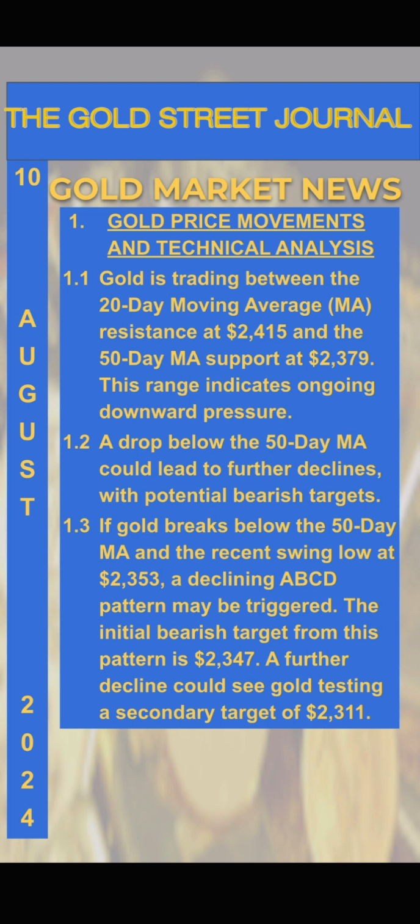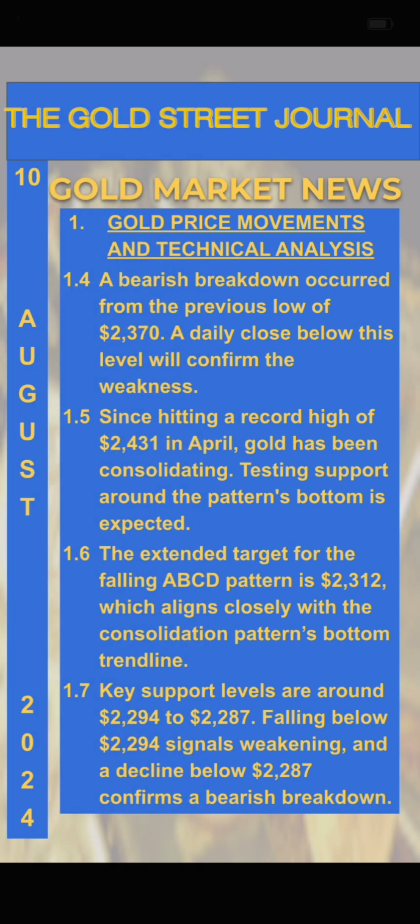If gold breaks below the 50-day moving average and the recent swing low at $2,353, a declining ABCD pattern may be triggered. The initial bearish target from this pattern is $2,347. A further decline could see gold testing a secondary target of $2,311. A bearish breakdown occurred from the previous low of $2,370. A daily close below this level will confirm the weakness.